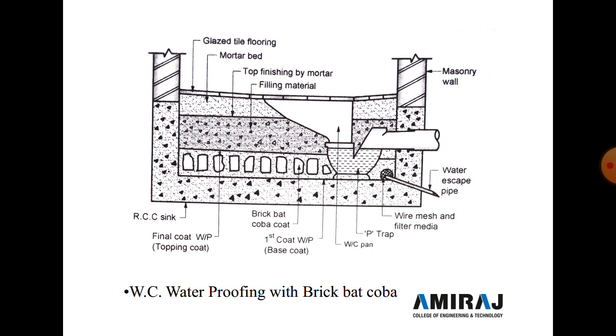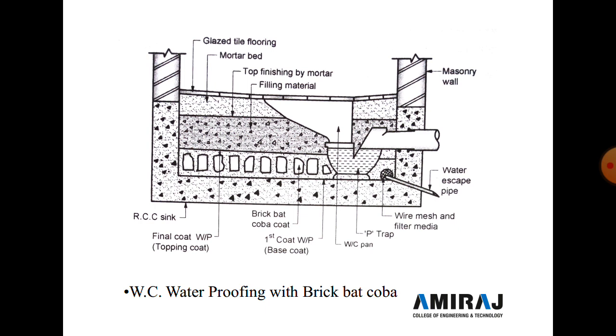And above the top finish mortar filling material, mortar bed is prepared, and then above the mortar bed, glaze tiles of the flooring are done. So this type of work is only done in WC waterproofing work.